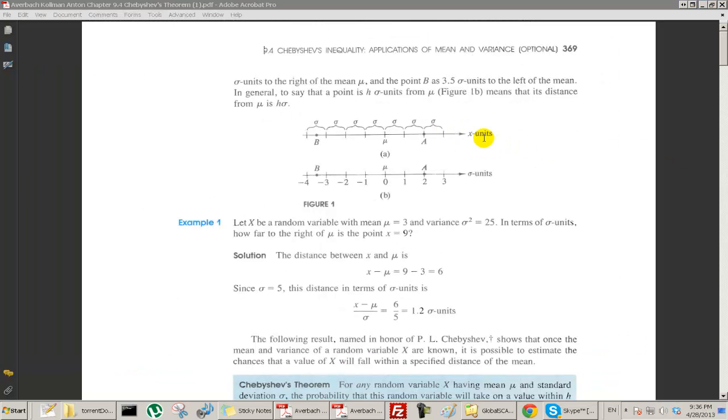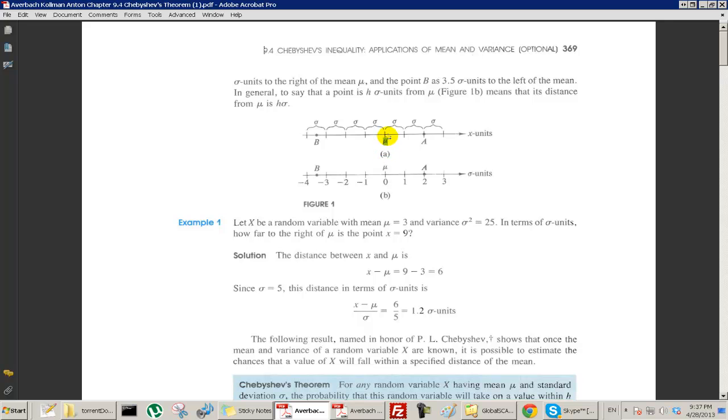So here we have the values of our random variable. So this x is our random variable. It can take on different values, and suppose that this is the center of it. In other words, this is the mean for our random variable. Then remember that the standard deviation is a number that we can calculate. It's the square root of the variance, which we can calculate.